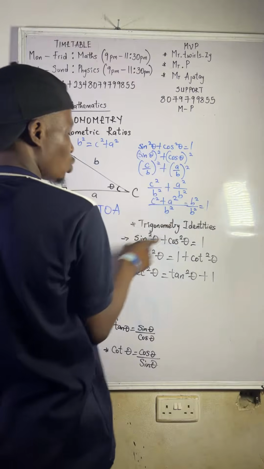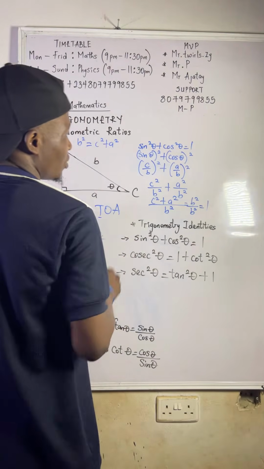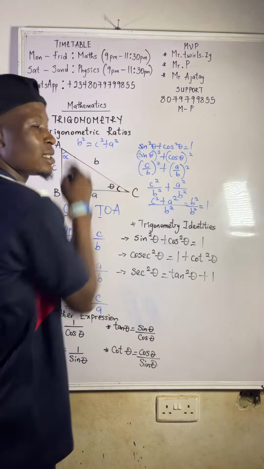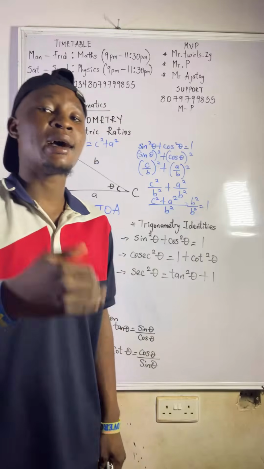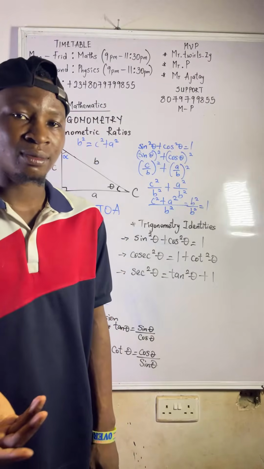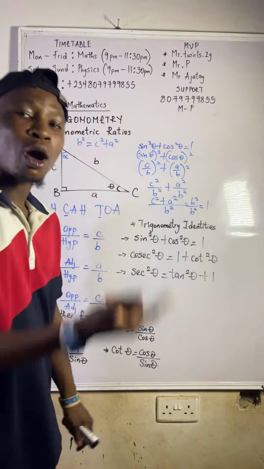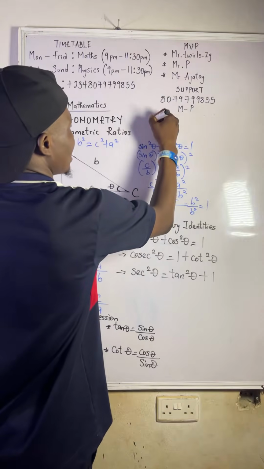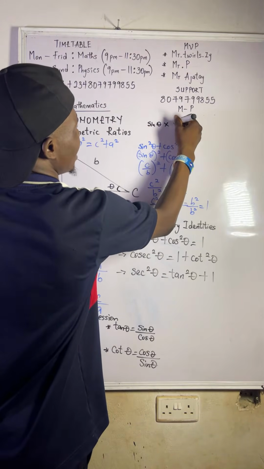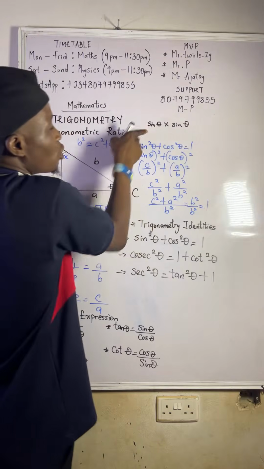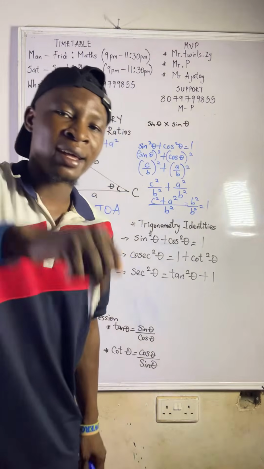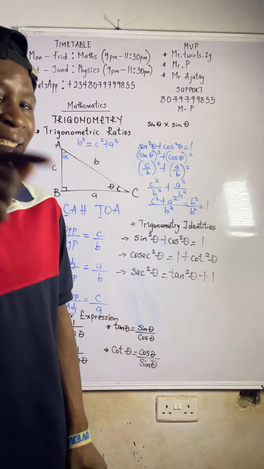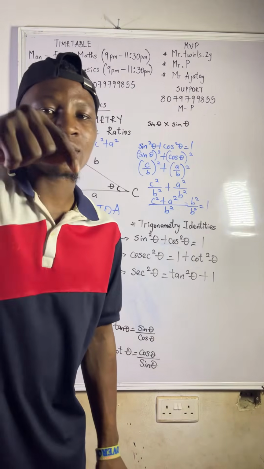You want to prove this first one if it is true: sin square theta plus cos square theta is equal to 1. Another way of writing sin square theta is sin theta all square. Do you get it? Sin theta all square means sin theta in 2 places, that's sin theta times sin theta. Sin theta times sin theta will go back to sin square. It is called sin square theta, not sin theta all square, but it is called sin square theta.